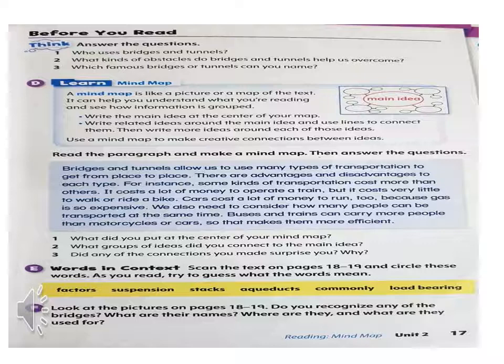Question number 1. What did you put at the center of your mind map? In the center of the mind map, the main idea is types of transportation. Question number 2. What groups of ideas did you connect to the main idea? Under types of transportation, in one idea we can write bike, in the second sub idea we can write cars, and in the third we can write bus and train.